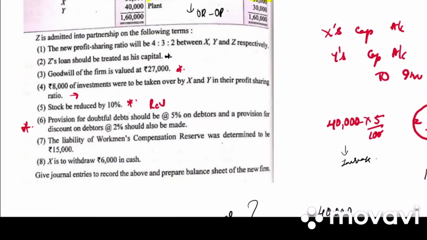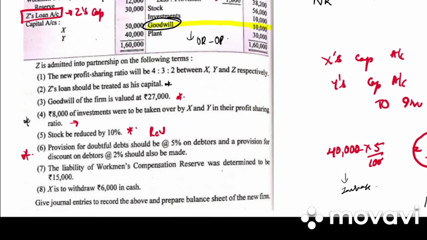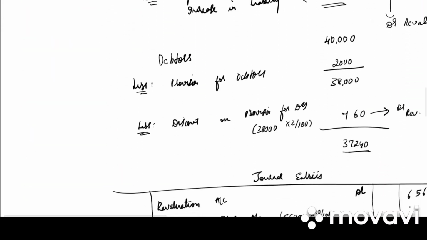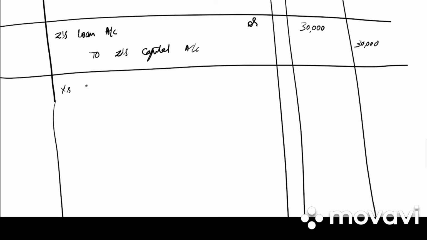Next, go on to the adjustment. 8,000 investment is taken by X and Y. So what will be the entry? X capital account debited, Y's capital account debited to investment account. Then we have goodwill in old balance sheet. So it will be X capital account, Y capital account to goodwill. So first let's take down the investment entry.